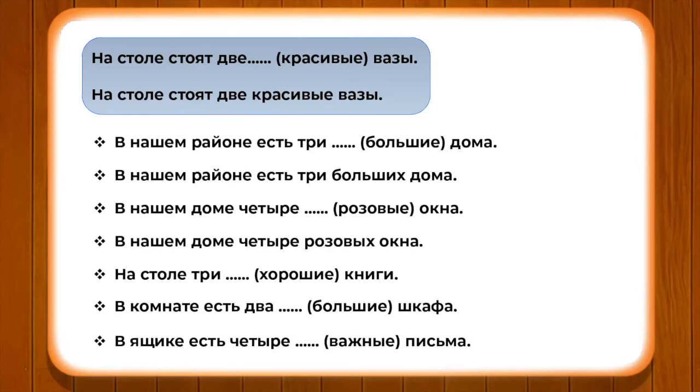Okay, now let's go ahead and pay attention to a few more exercises. На столе 3. So here we have книга in plural form: 3 книги. 3 хорошие книги. В комнате есть 2 большие шкафа. So шкаф is masculine gender, that is why два больших шкафа. В ящике есть четыре важных письма. So четыре важных письма. So you would change them accordingly.